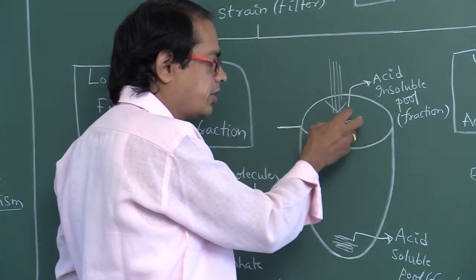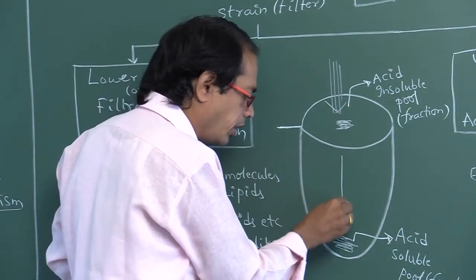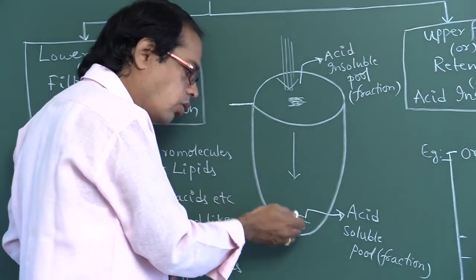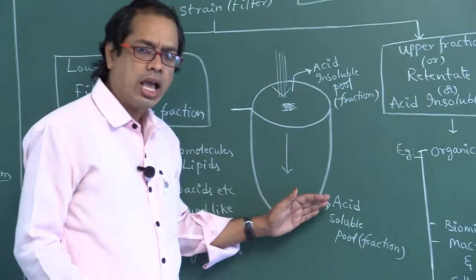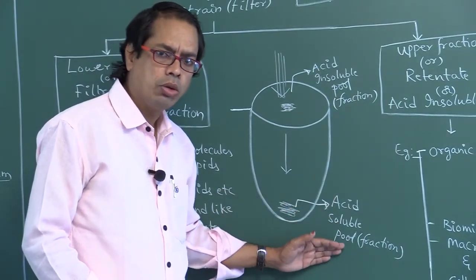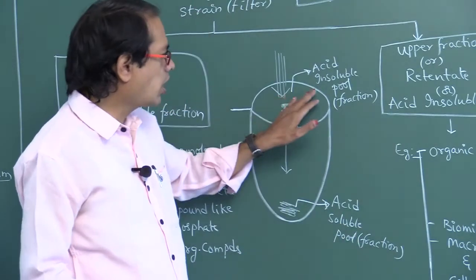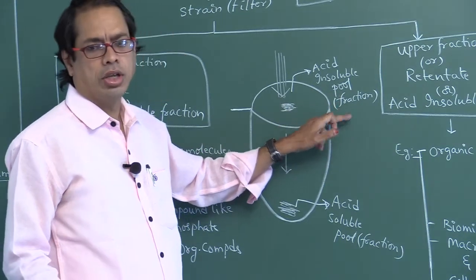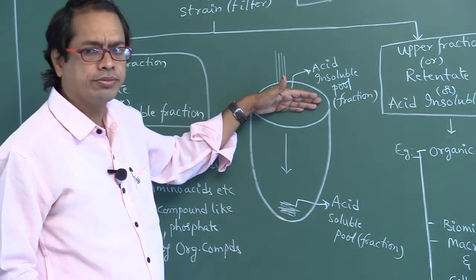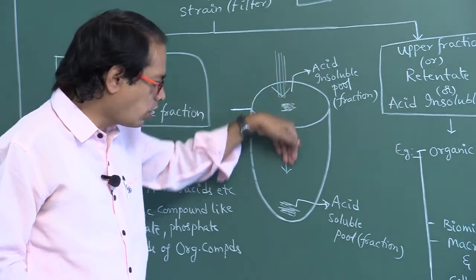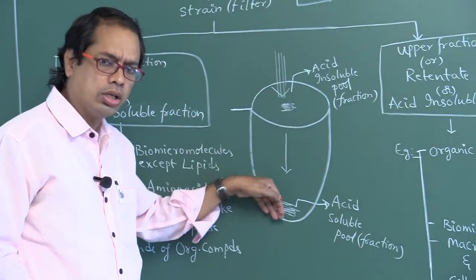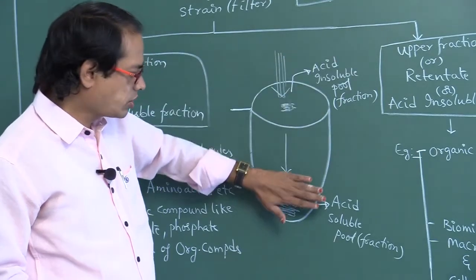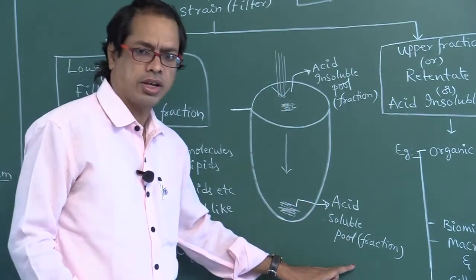some materials are present here, and some materials will be percolated down, passed down. This is the so-called acid soluble pool or fraction. This is the acid insoluble pool or acid insoluble fraction. Some materials will remain here only. Some materials will move down, pass down. This is the acid insoluble fraction. This is the acid soluble fraction.